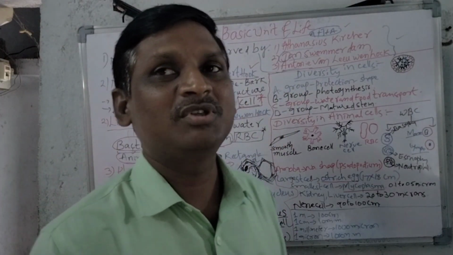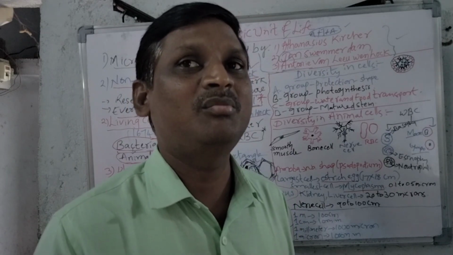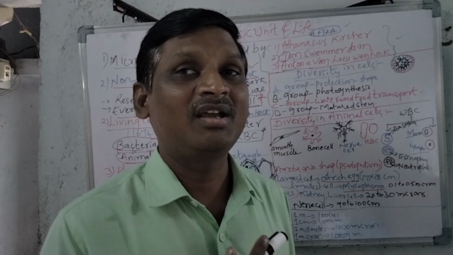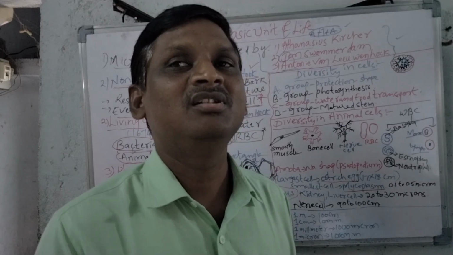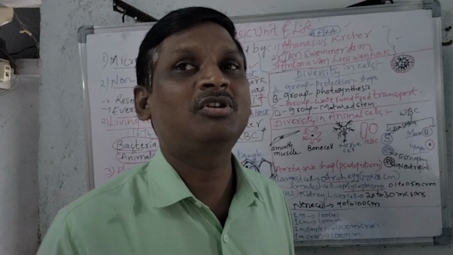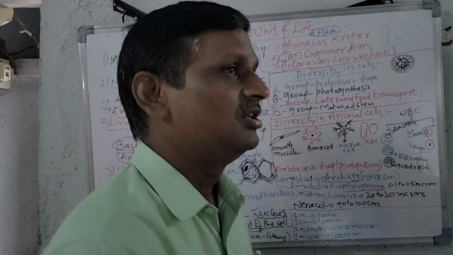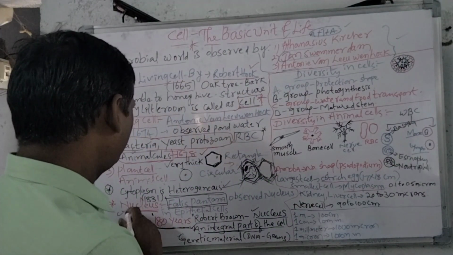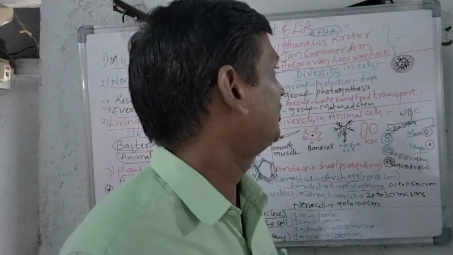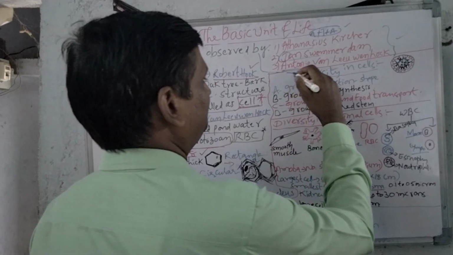The nucleus was first observed by Felice Fontana in the epithelial cells, but after 180 years Robert Brown discovered the nucleus. This nucleus is said to be an integral part of the cell, and it also controls all the cell organelles. That's why the nucleus is called the cell control room, and we have clear information about the nucleus from Robert Brown in the year 1831. So this is all about the nucleus. And one more important thing here, diversity in cells.